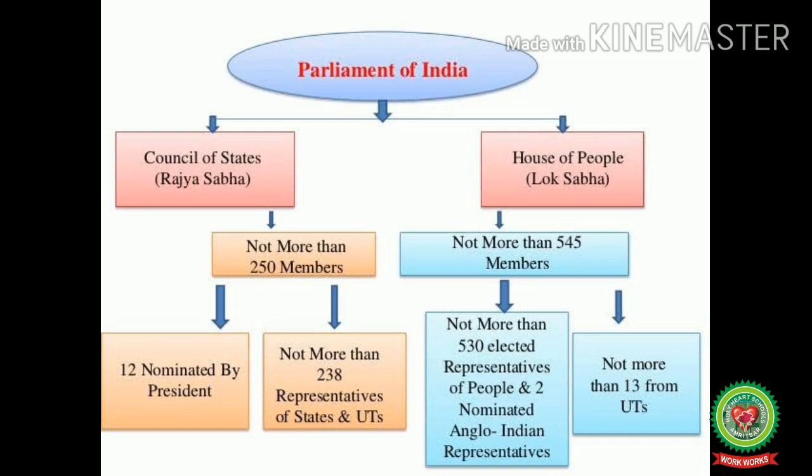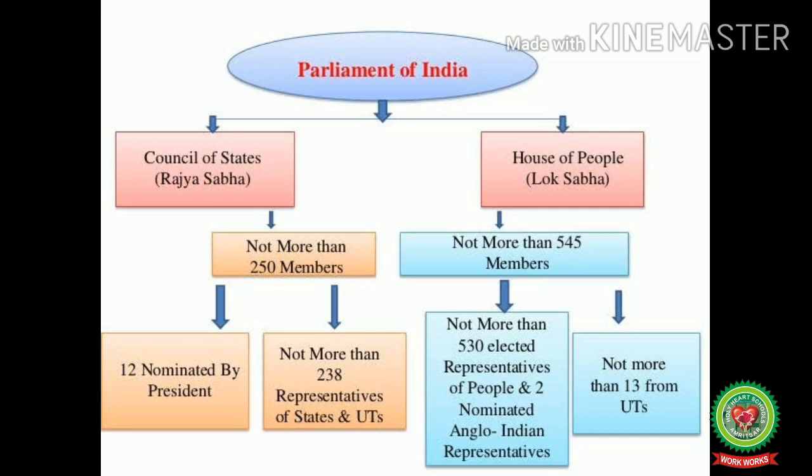The Lok Sabha is also known as the lower house or the house of people, and the members of the Lok Sabha are elected directly by the people. The maximum members of the Lok Sabha can be 552, and out of these, the maximum 530 members are elected from the states and 20 from the union territories.